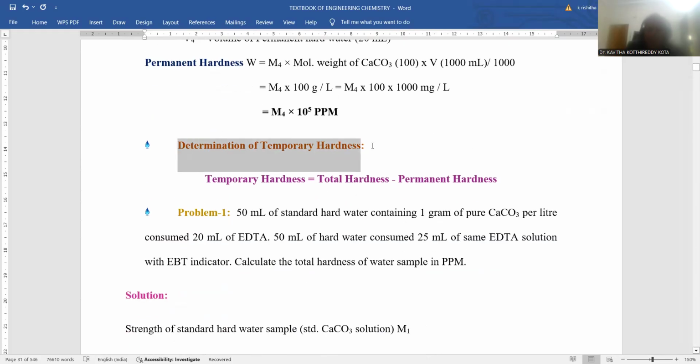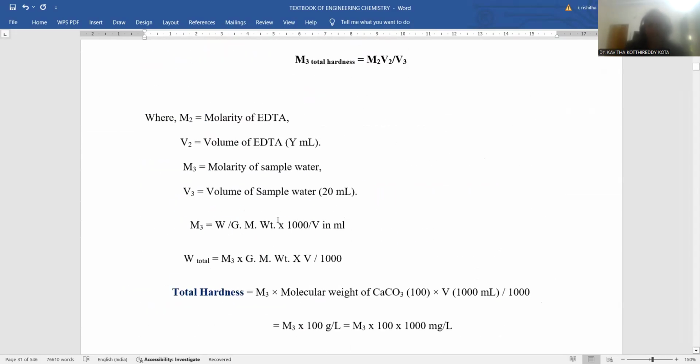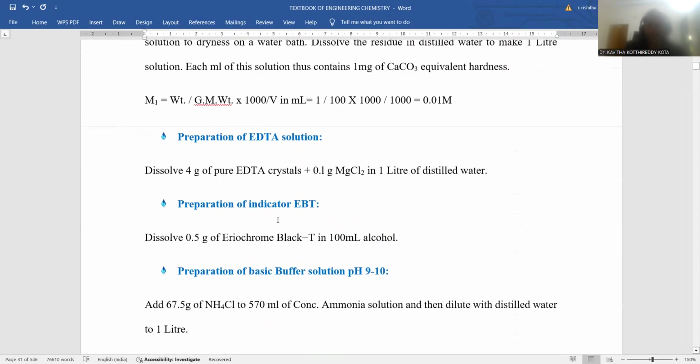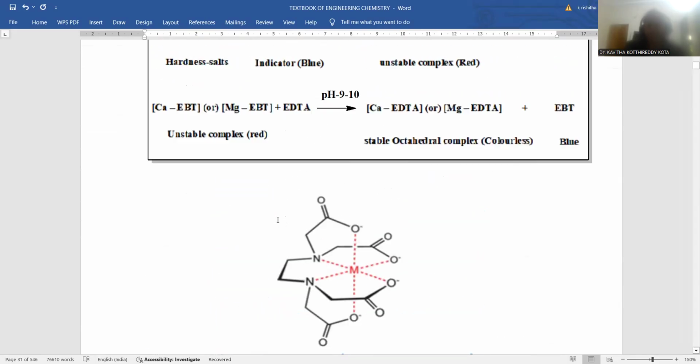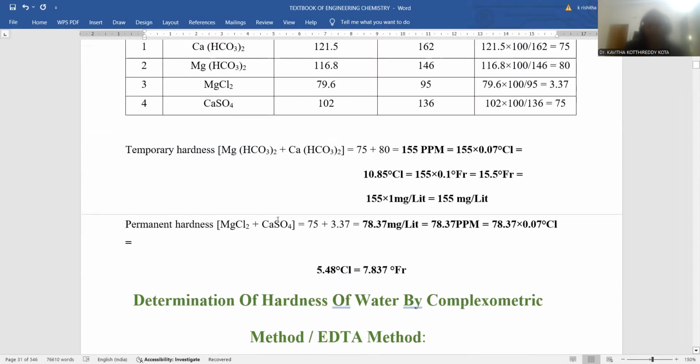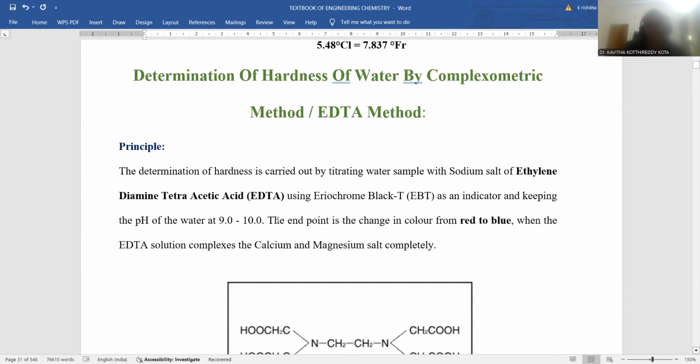Now it is turn to determine the temporary hardness of water. Temporary hardness is equal to total hardness minus permanent hardness. The difference between total and permanent hardness is temporary hardness only. Very simple to calculate. This is the way the volumetric analysis for estimation of hardness of water is carried out using ethylene diamine tetraacetic acid, EDTA.